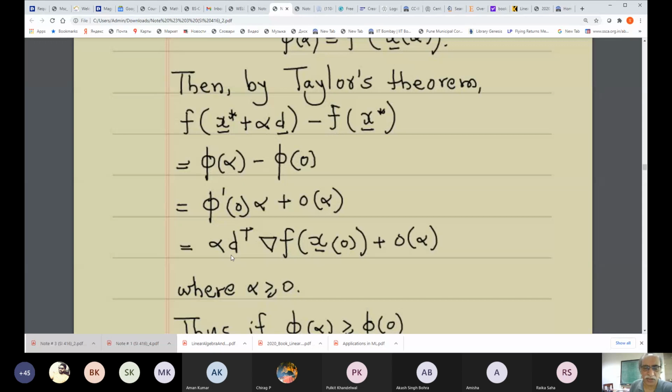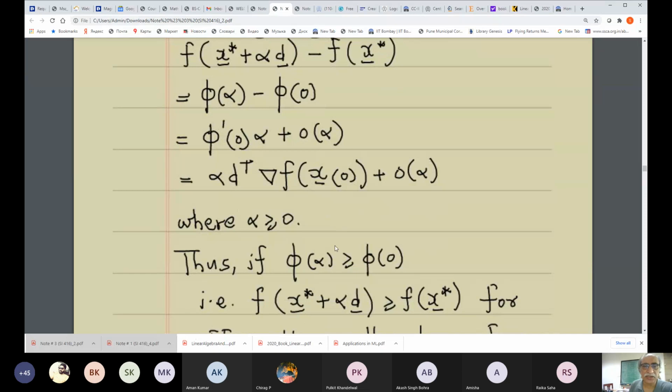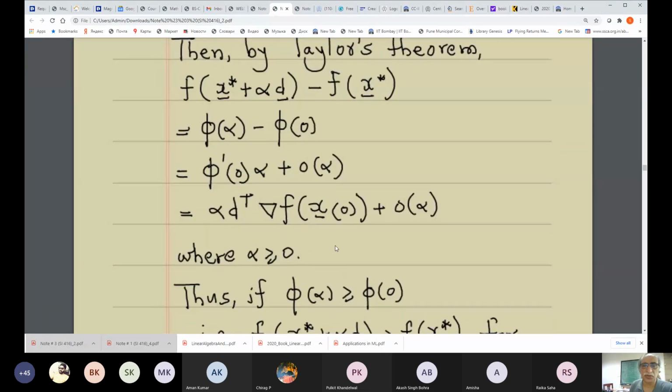There is a lower bar missing here. So it is d transpose gradient of f evaluated at x0, plus small o of alpha. This is again small o of alpha, where alpha is greater than or equal to 0 by definition. So I hope this is understood.